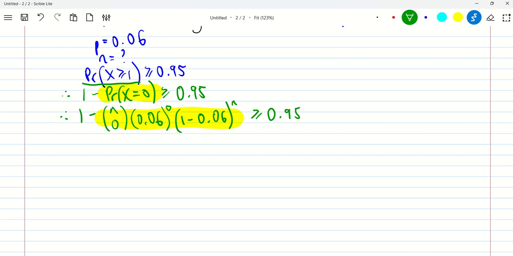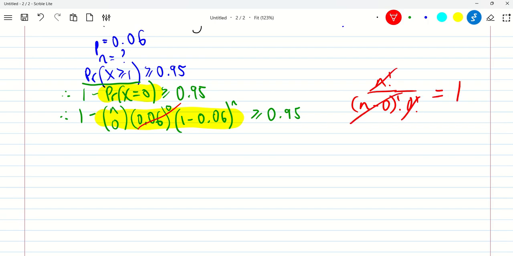You could stick this in your calculator, but let's have a look at this in case you have to do it by hand. 0.06 to the power 0, that's 1, so that just disappears. Combination n choose 0 is n factorial over n minus 0 factorial times 0 factorial, which is n factorial over n factorial, 1 over 1.